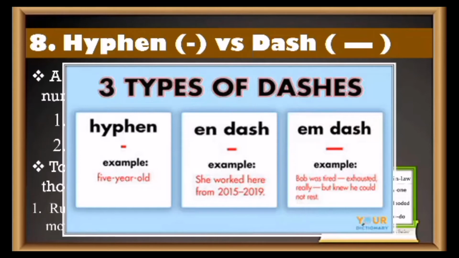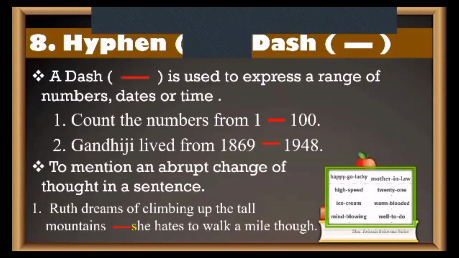So the M dash is: Bob was tired, exhausted really, but knew he could not rest. Can you see how this is a change of thought? This is actually happening when you are acting, or when you're giving dialogues. That's when such kind of dashes will be used, such kind of language will be used. So you should understand that. These are the three types of dashes: hyphen, N dash, and M dash. Clear?